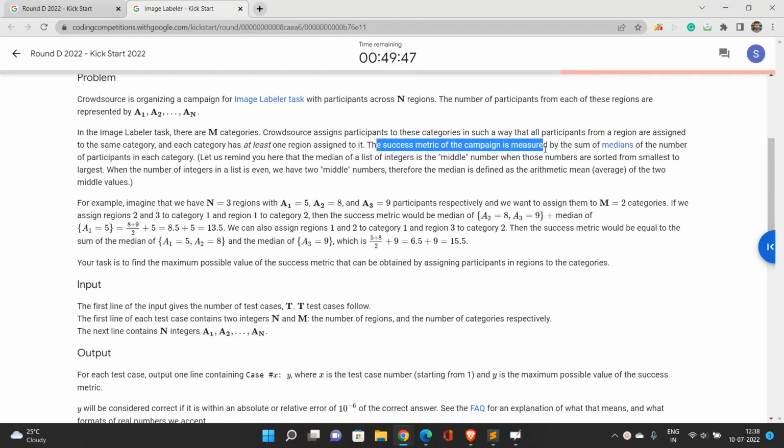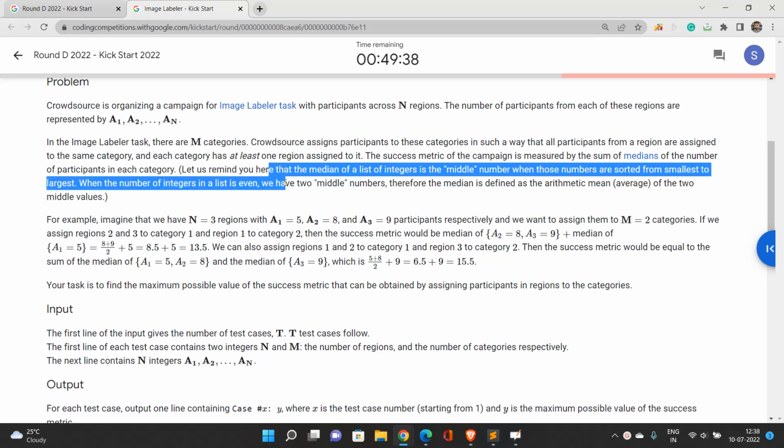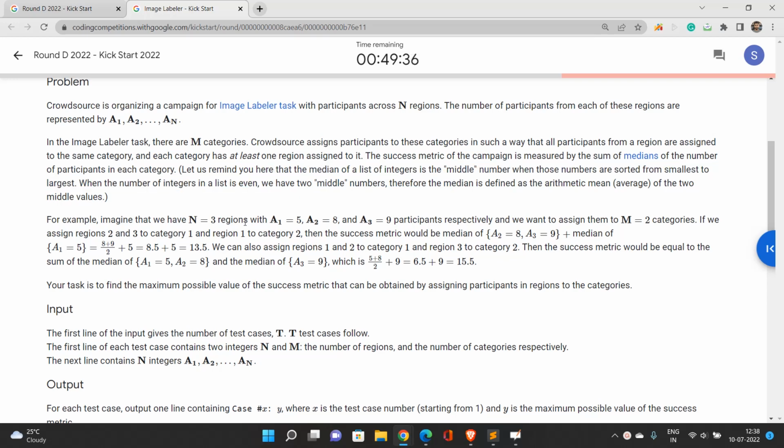The success metric of the campaign is measured by the sum of the medians of the number of participants in each category. Let us remind you of the concept of median. If the total number of elements present in the sorted set is odd, we need to check the middle element, and that will be the median. Otherwise, we need to take the average of the two middle elements if the set size is even.